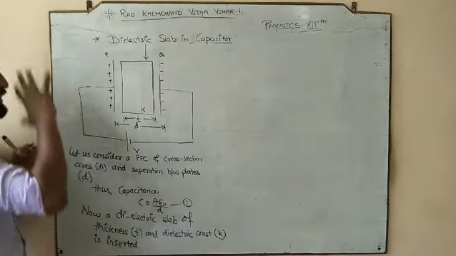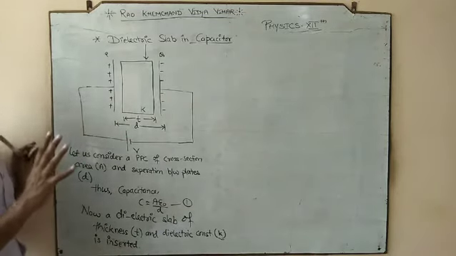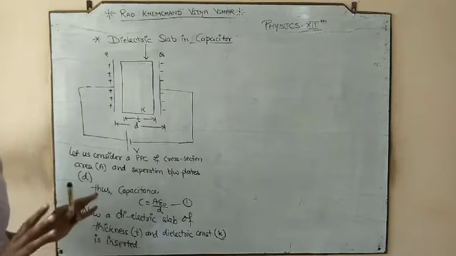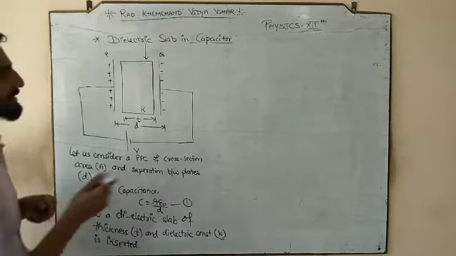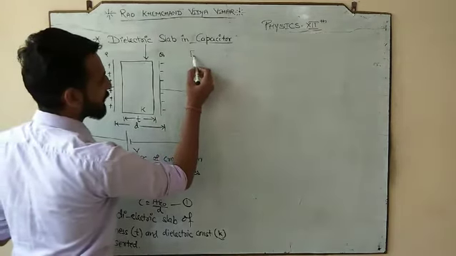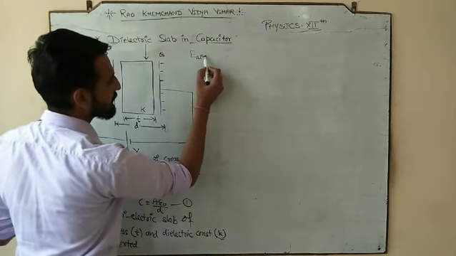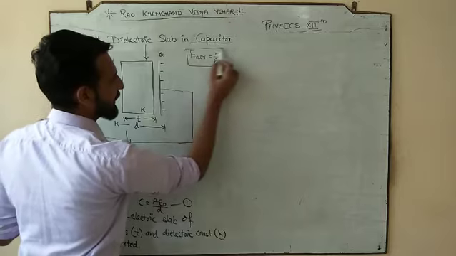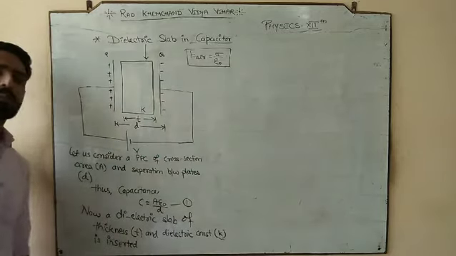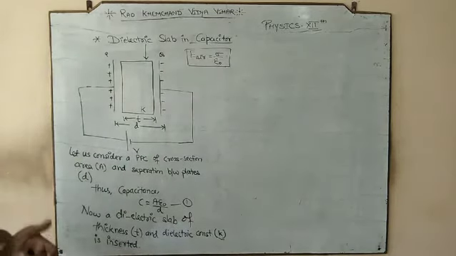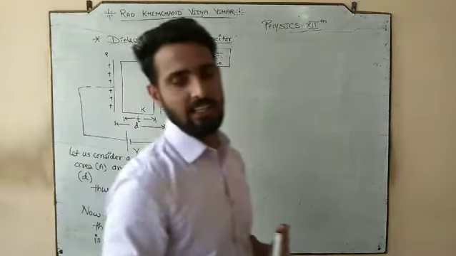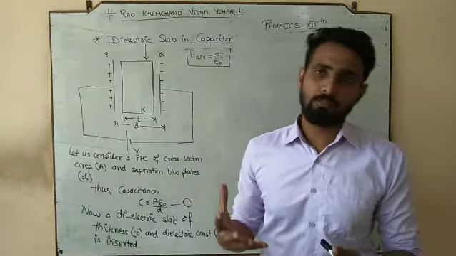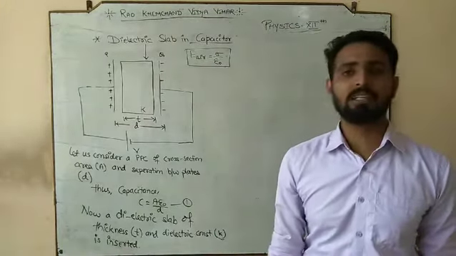Initially, when there was no dielectric slab, the electric field in air, or you can say the electric field in between the plates without the medium, when your slab was not there, so in air, without the medium, what is the electric field in between the plates?